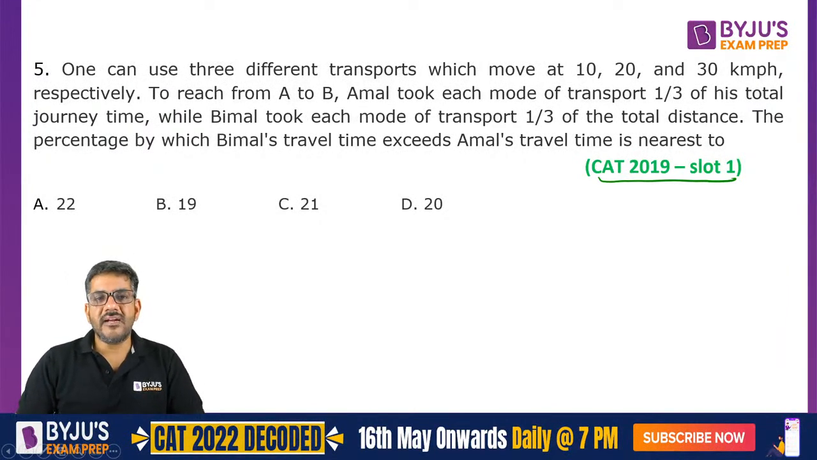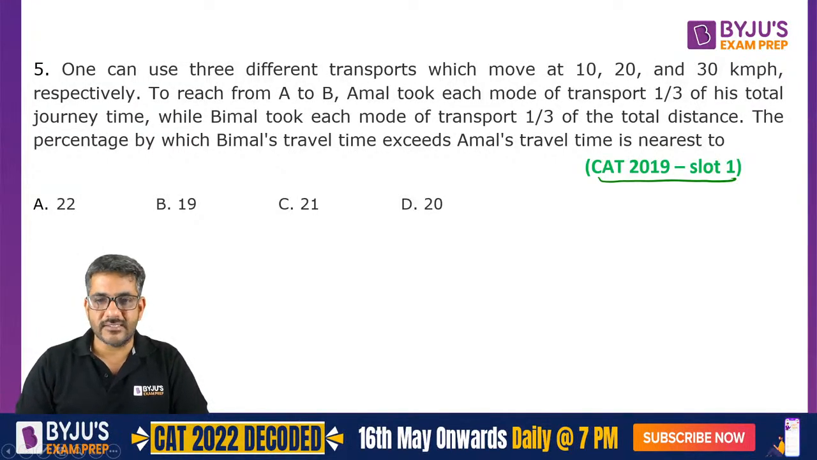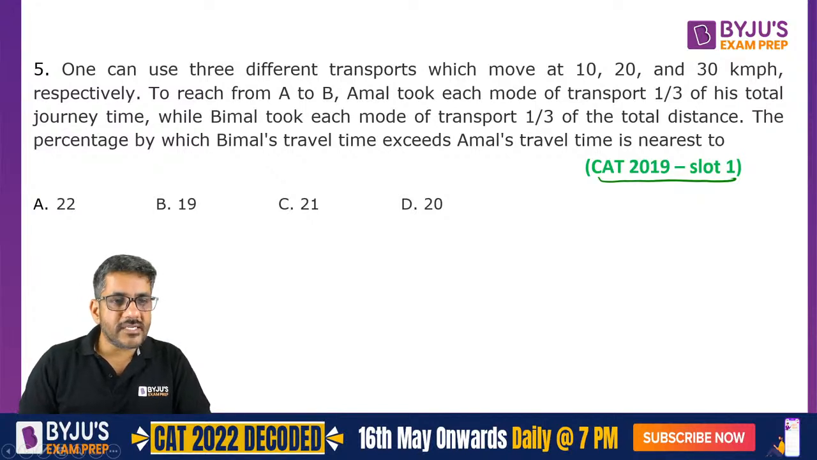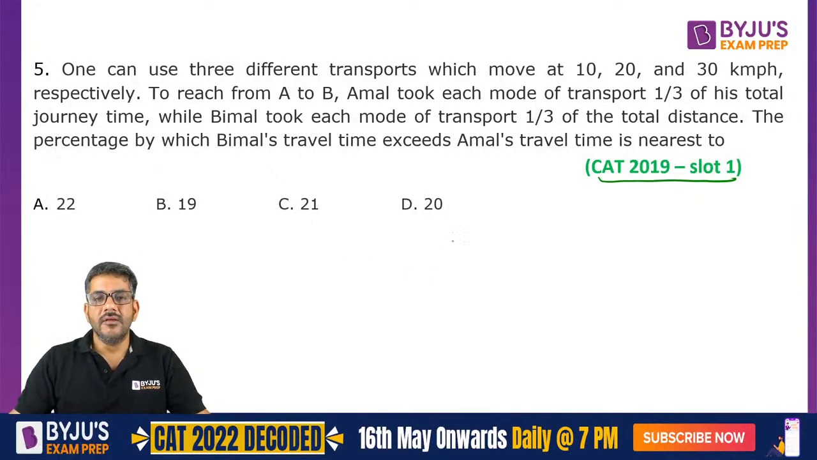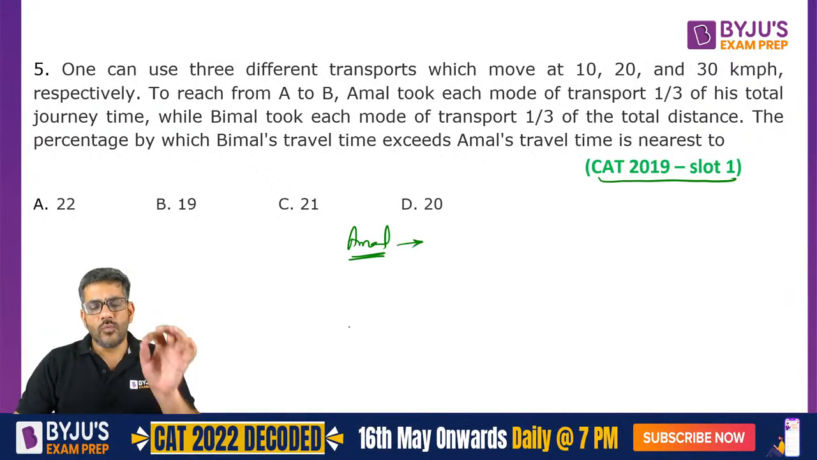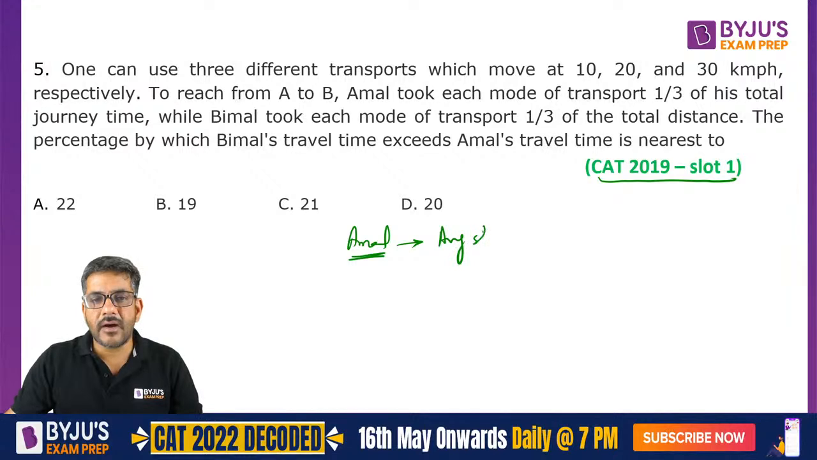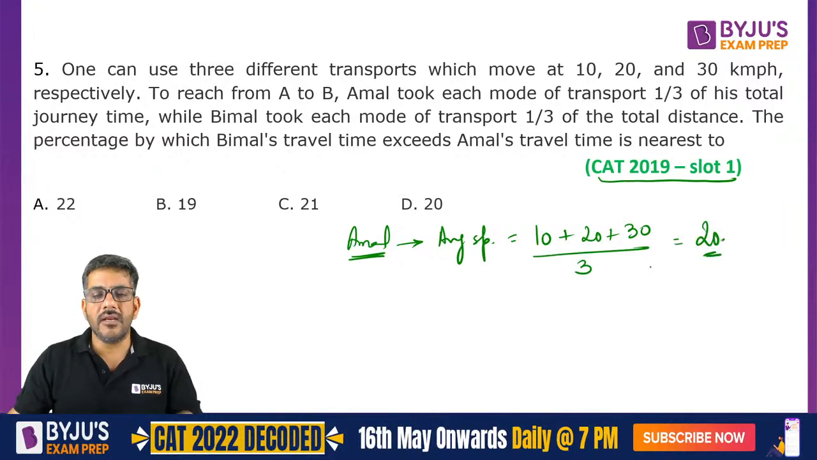One can use three different transports which move at 10, 20 and 30 km per hour respectively to reach from A to B. Amal took each mode of transport 1/3 of his total journey time, while Bimal took each mode of transport 1/3 of the total distance. The percentage by which Bimal's travel time exceeds Amal's. So first thing, if I talk about Amal, what is the average speed of Amal? One simple point is, if the times are same, the average speed is given by average of the speeds: (10 + 20 + 30) divided by 3. So the average speed of Amal is equal to 20.